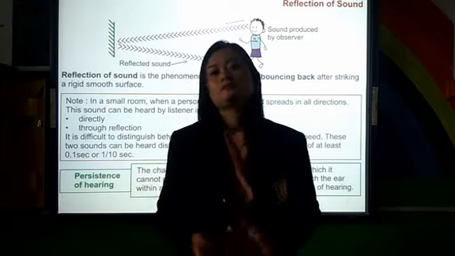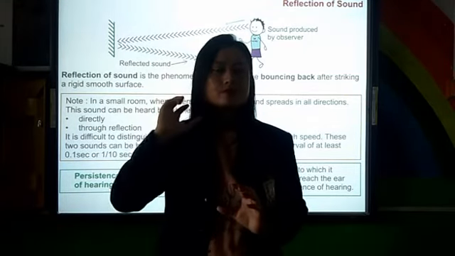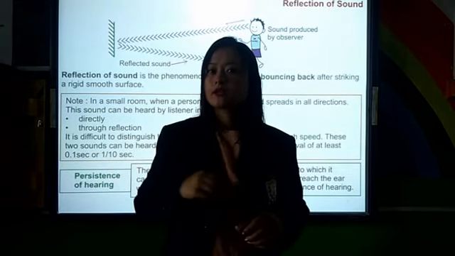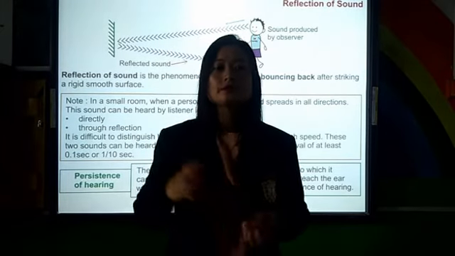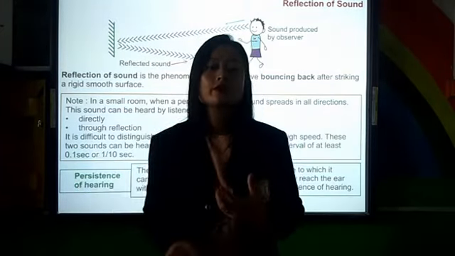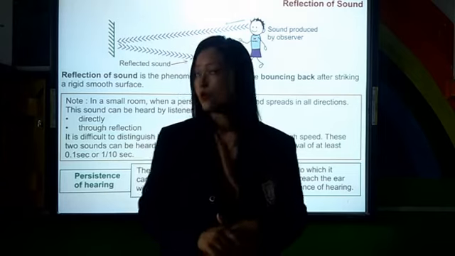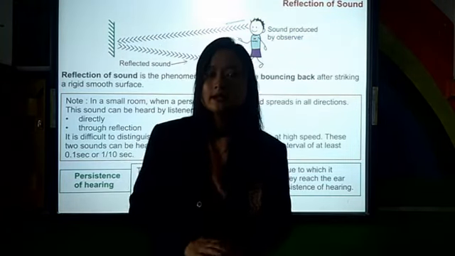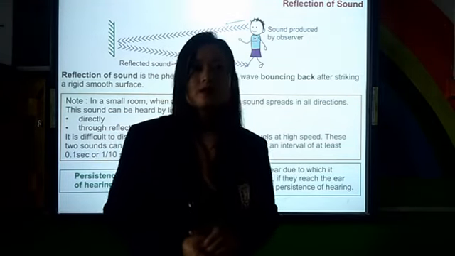That means in our ear, the sound remains for 0.1 second. So if you want to hear properly, the second word has to come after 0.1 second. That is called persistence of hearing, and that is an example of reflection of sound. We'll further continue this in the next class, and this much for today.